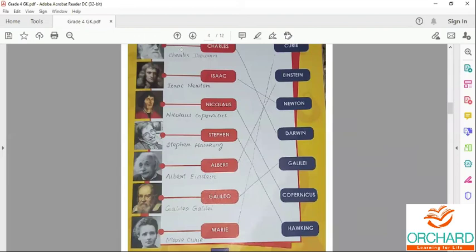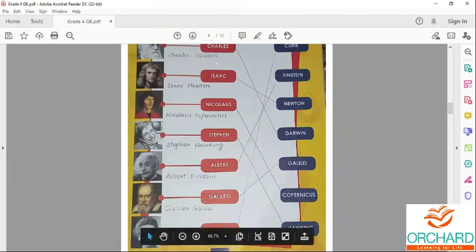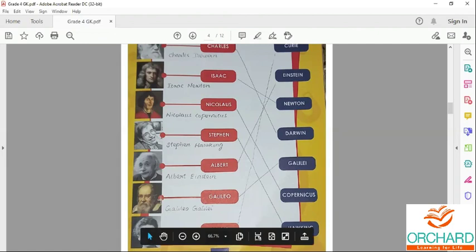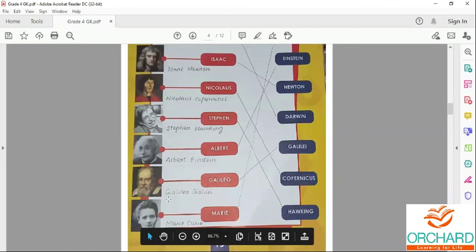So here they have given the scientist photo and the first name of the scientist, and you have to underline the last part of the scientist's name. First one is Charles Darwin. Second one, Isaac Newton. Third, Nicholas Copernicus. Fourth, Stephen Hawking. Fifth, Albert Einstein. Sixth, Galileo Galilei. And last, seventh one is Marie Curie.